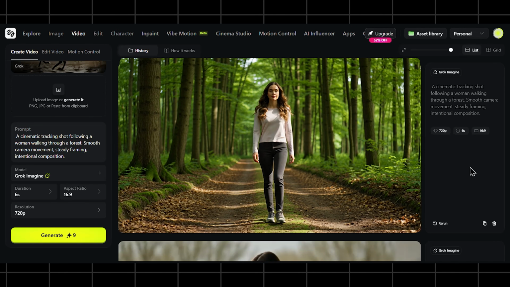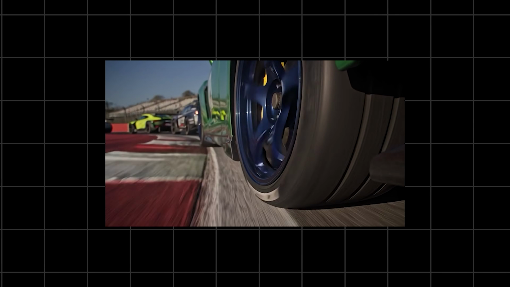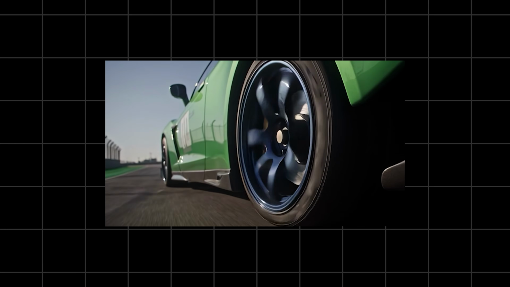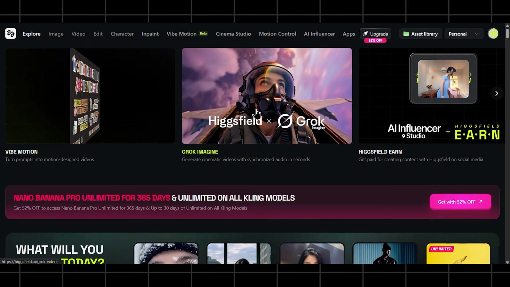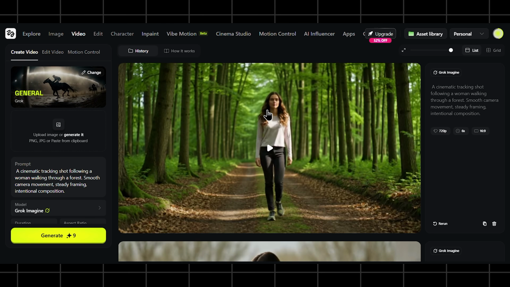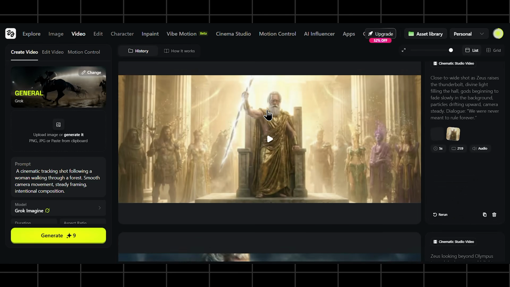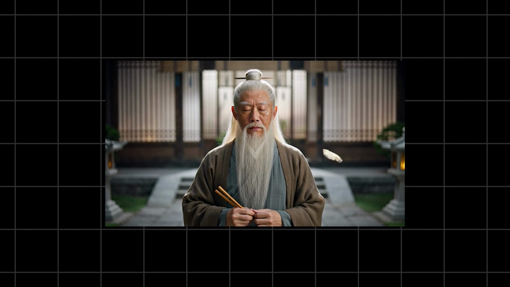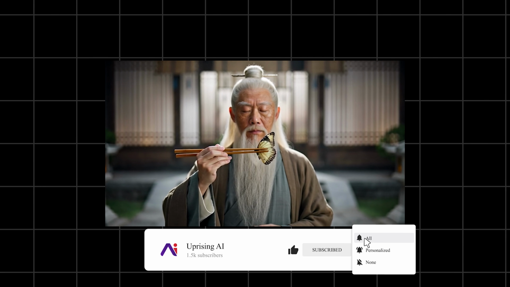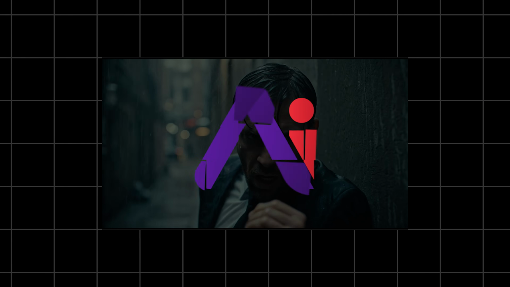Now, let's be clear, Grok is not meant for everything. Grok isn't trying to be flashy in weird ways. Its strength is that things feel right. Is it perfect? No, but it's clearly built for creators who care about realism and control more than gimmicks. And the fact that it's available inside Higgsfield means you can actually test it, compare it with other models, and build a workflow instead of chasing tools. If you're someone experimenting with AI video right now, this is definitely worth playing with, not because of hype, but because of how usable it feels once you start creating.